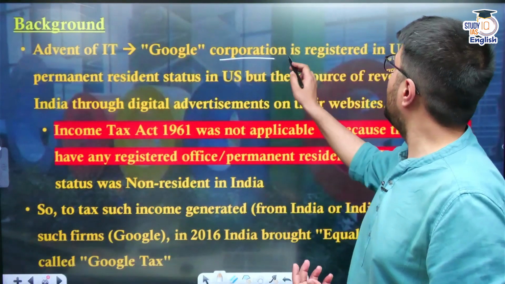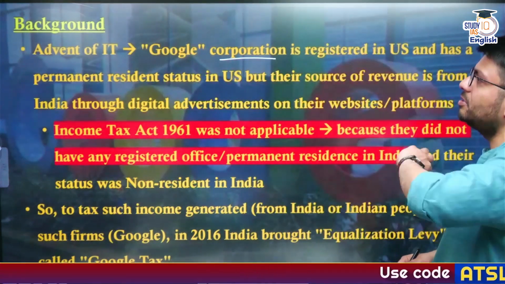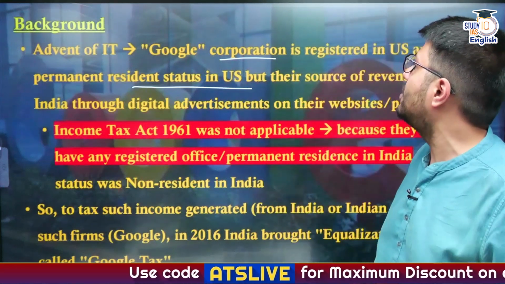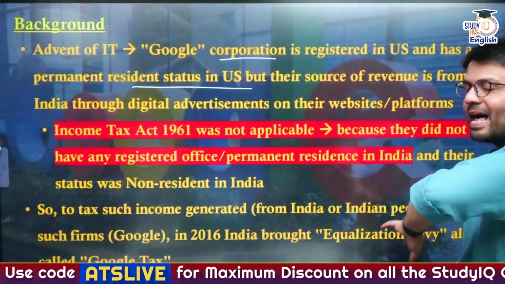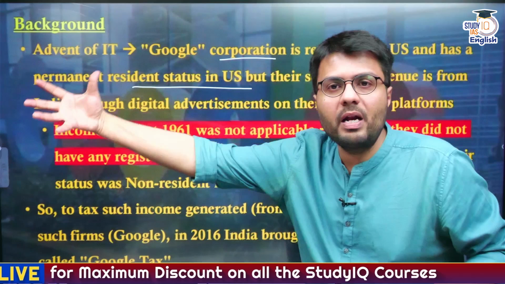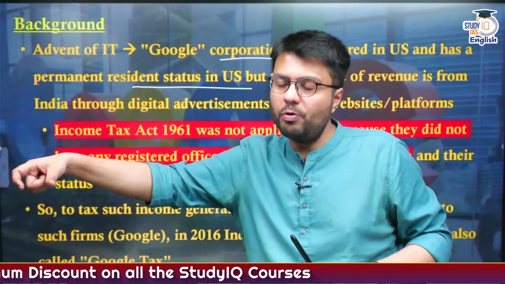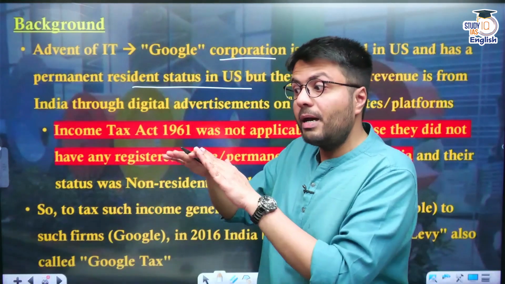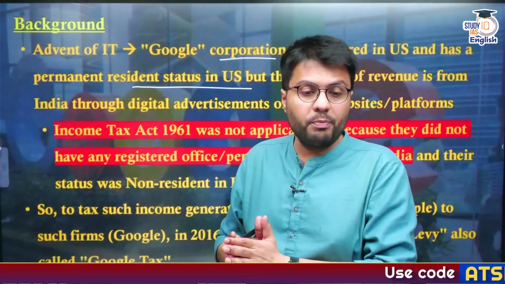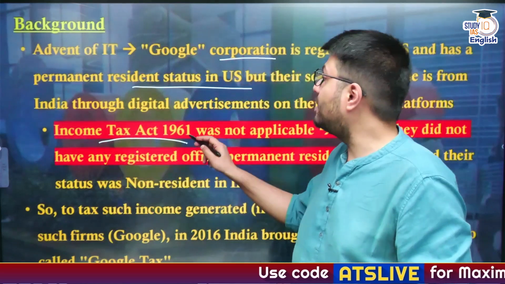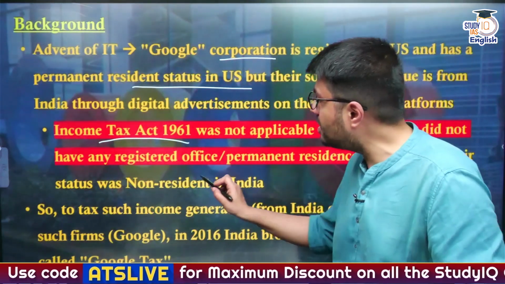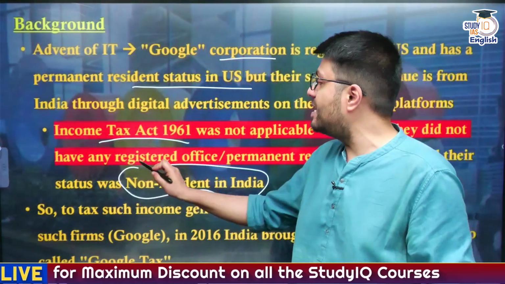So for example, Google Corporation is a company which is registered in the US and it has a permanent resident status in the US. So they can make revenue by selling online advertisement to a business based in India, and they will not be required to pay income tax in India because they do not have a physical presence in India. As the Income Tax Act of 1961 is not applicable on them because they are a company not resident in India.